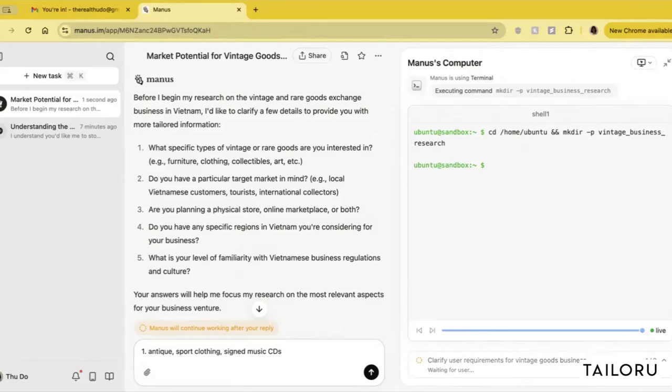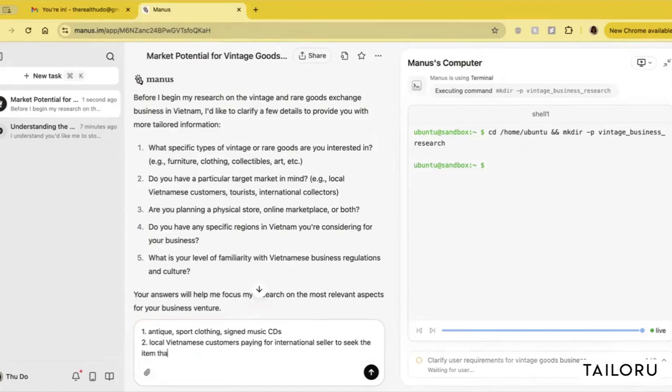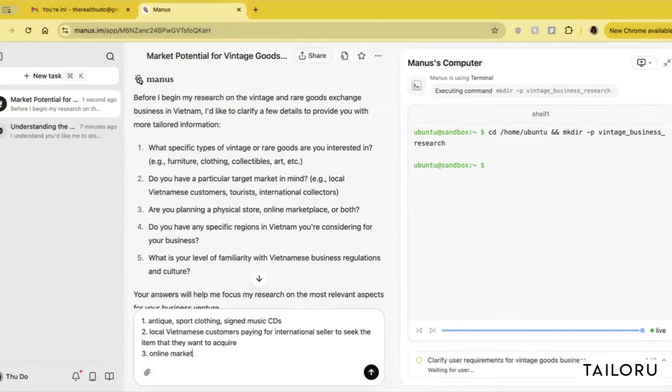Okay. For target market, I'm going to say local Vietnamese customers paying for international items, to seek the items that they want to acquire. I want it to be an online marketplace in Ho Chi Minh City.